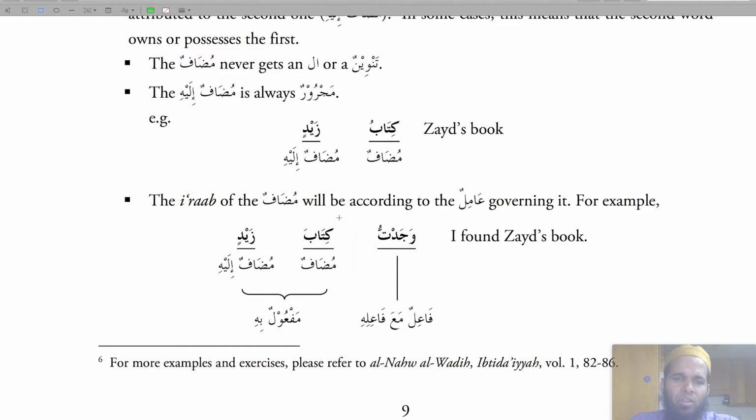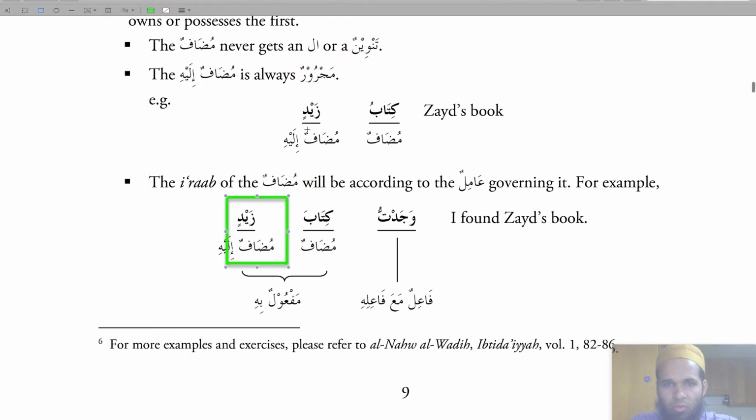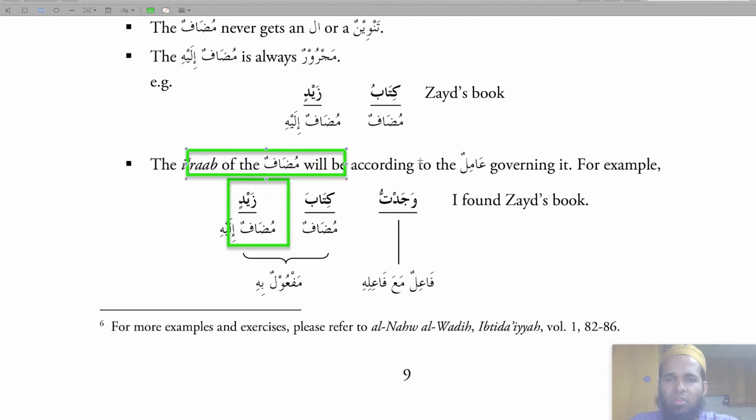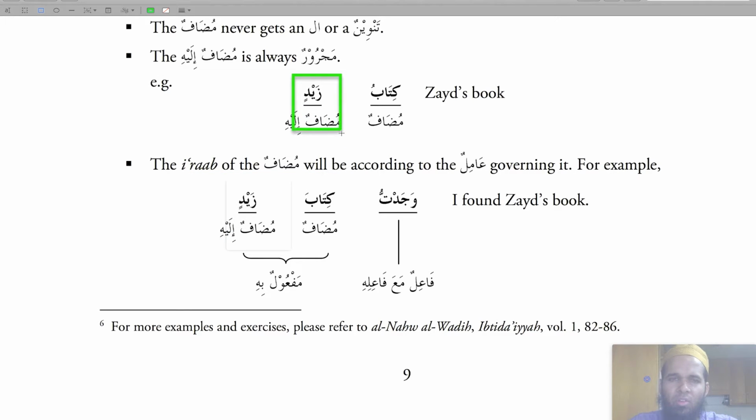If it was just kitabu zaidin, if it was just Zaid's book, then it would be kitabu. But since I found it, and I am the fa'il, I need a maf'ul to complete the sentence. Then it will be wajadtu kitaba zaidin. Again, the zaidin part, the mudaf ilay part, is still majroor. So it's saying that the i'rab of the mudaf does not necessarily depend on the mudaf ilay, but it depends on the amil that comes before it.